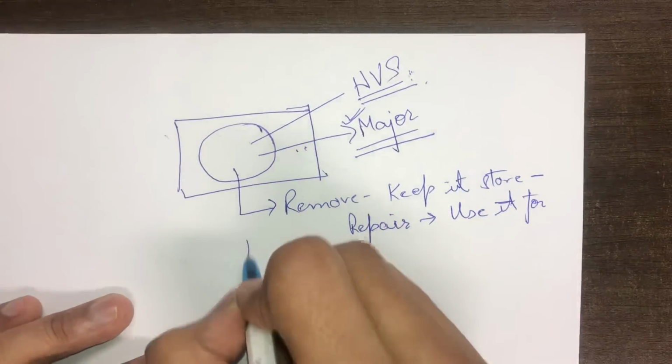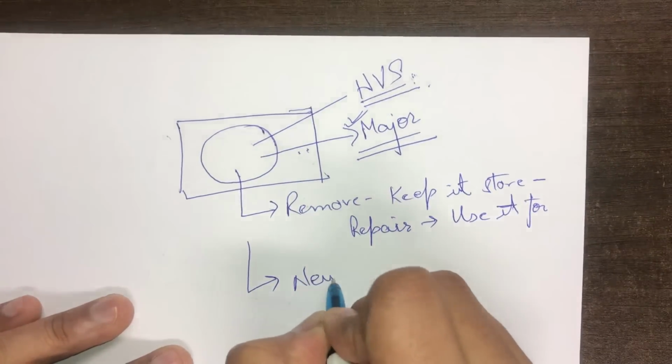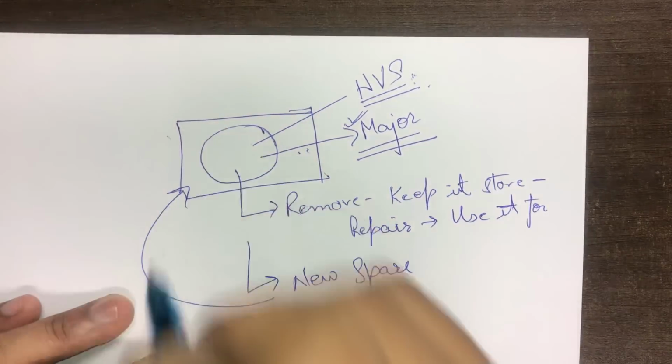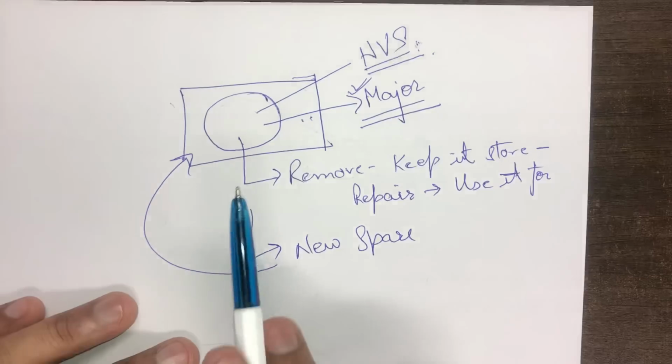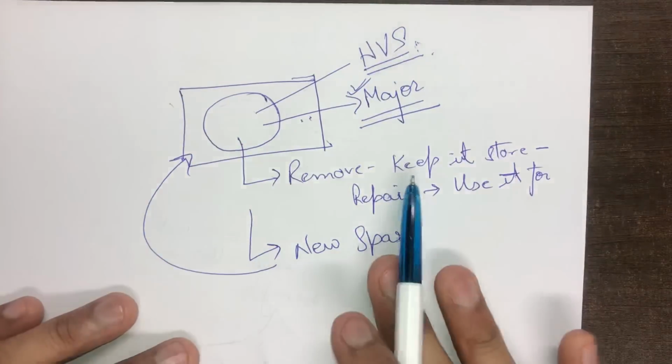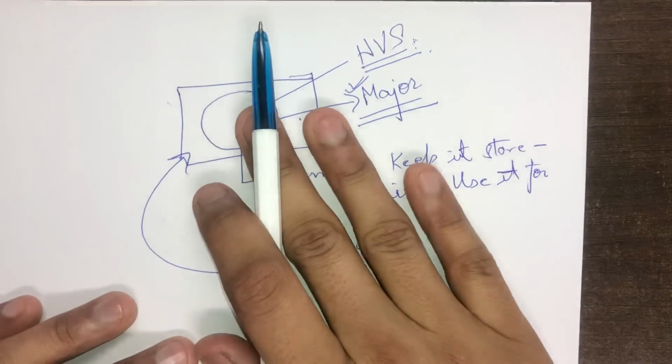Till the time this entire process is happening, a new spare is purchased and it is fitted in the machinery so that the production process is not hampered. This is the process which happens for high value spares.